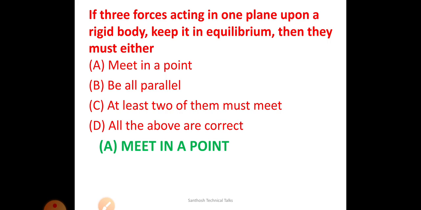So this question is an indirect statement about Lami's theorem. What it says is, if we want to keep a body in equilibrium, the forces acting on a plane should meet at a point, and the forces are proportional to the sine of the angle between the other two forces. So that you have to remember.